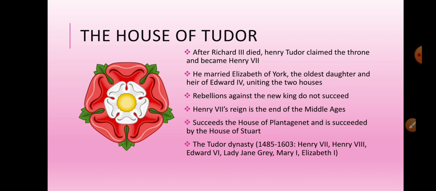As she had no heir, she was the last monarch of the Tudor dynasty. You will be learning about the Tudor dynasty in year 8.